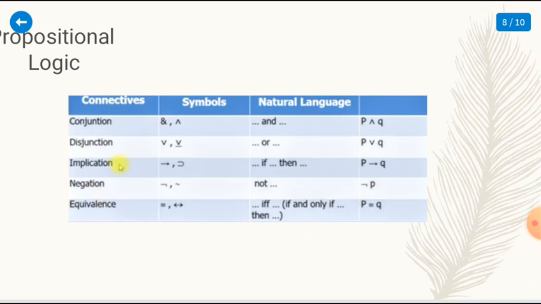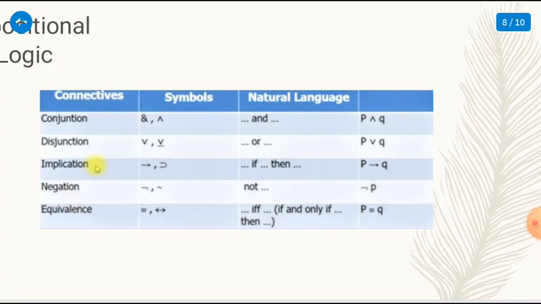So here we can read it as P and Q. And disjunction has a symbol, and natural language is blah blah blah or blah blah blah. It is read as P or Q. In implication, there is a symbol, and the natural language is blah blah blah, if blah blah blah, then blah blah blah. So it is read as if P, then Q.